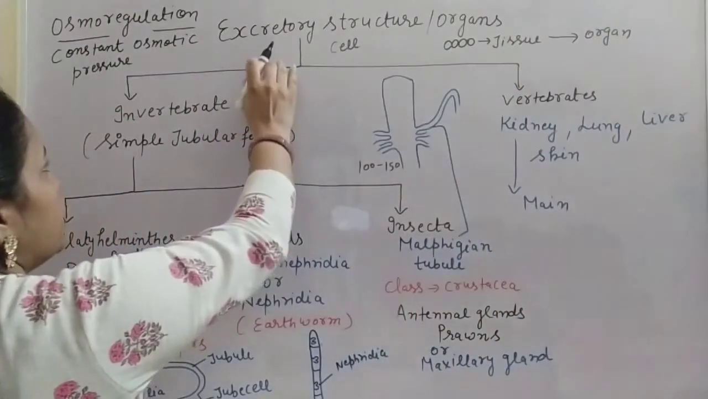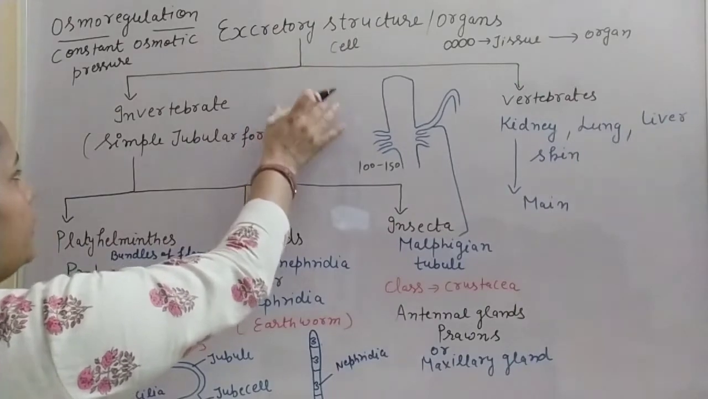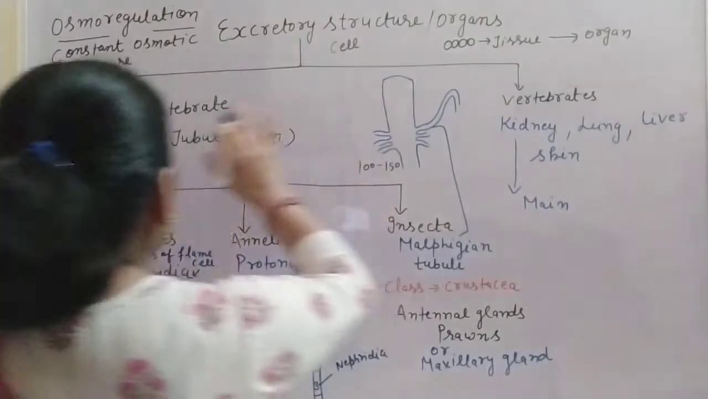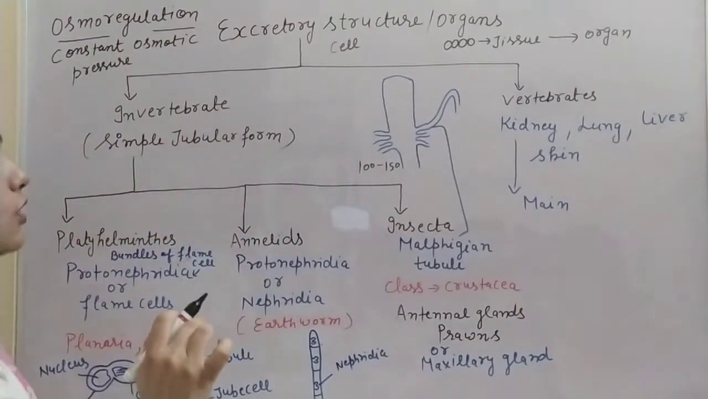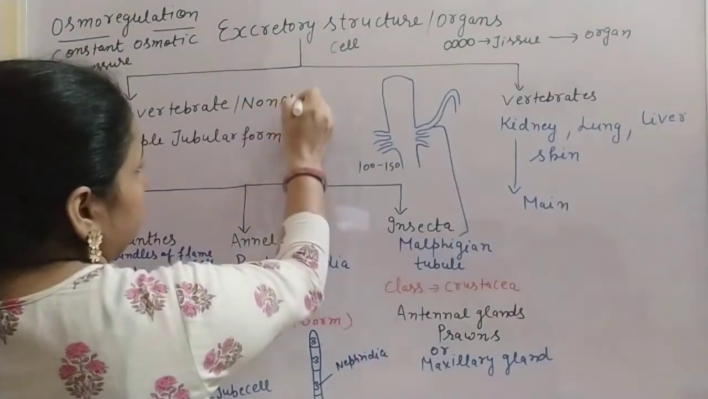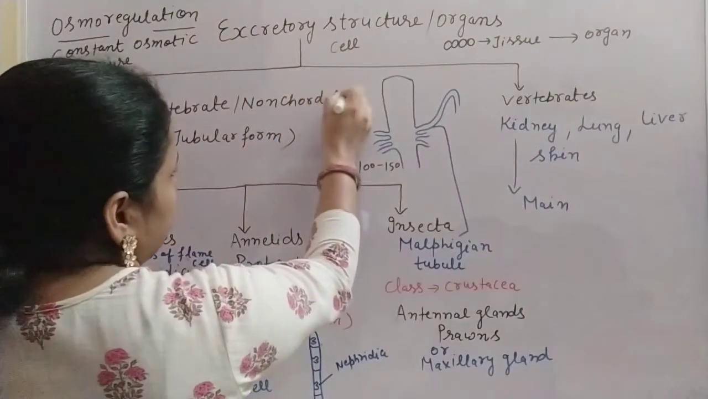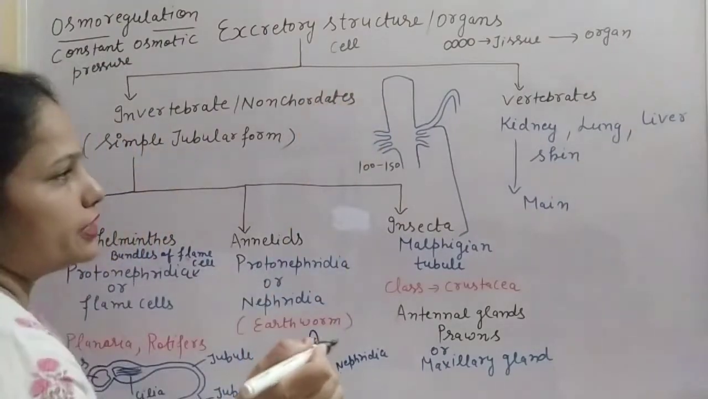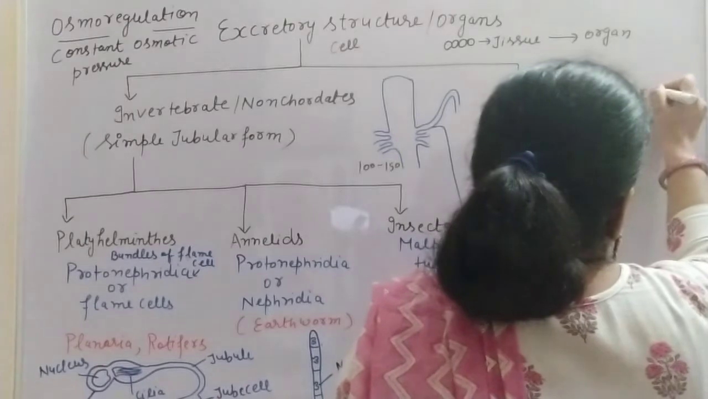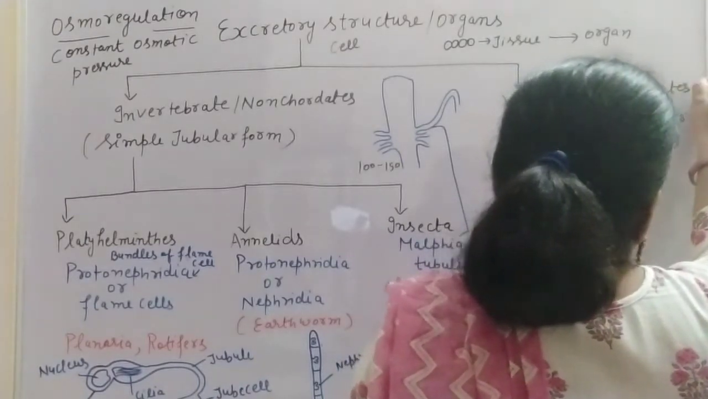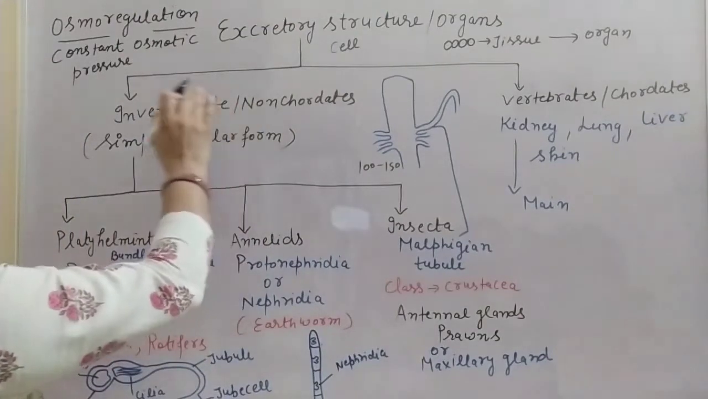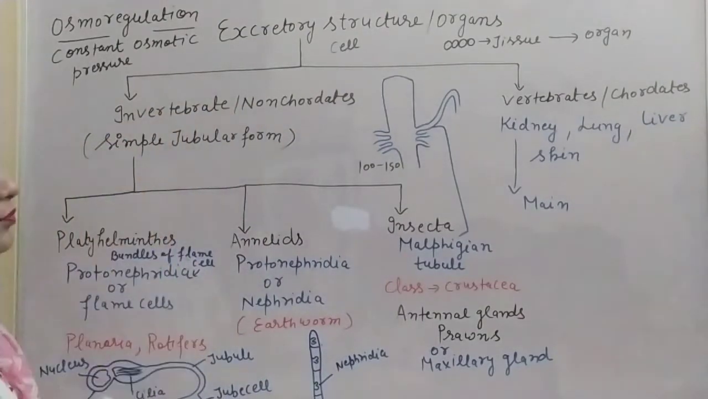Now there are two categories of animals. First is the invertebrates and second is the vertebrates. Invertebrates are also known as non-chordates, and vertebrates are known as chordates. So why are invertebrates known as non-chordates, or what is the meaning of invertebrates?